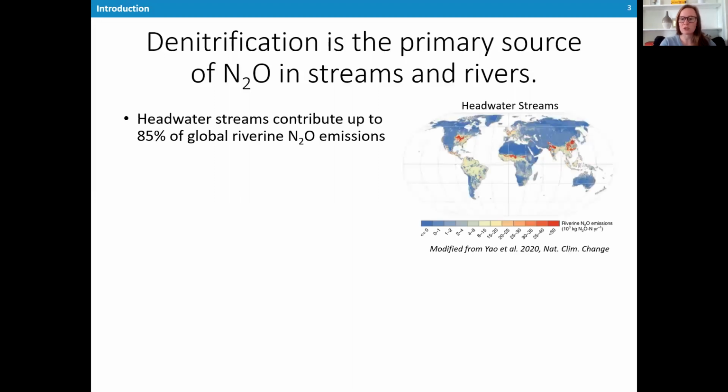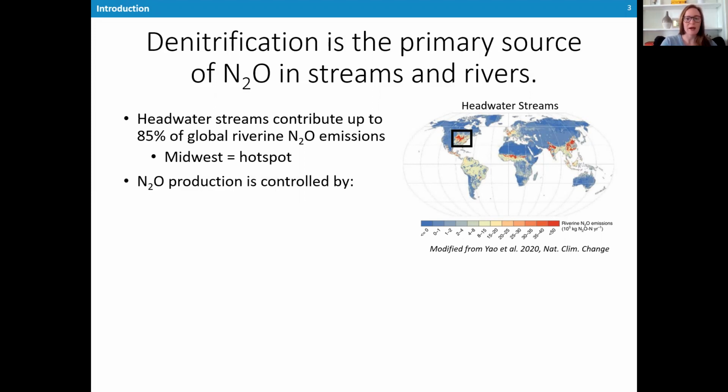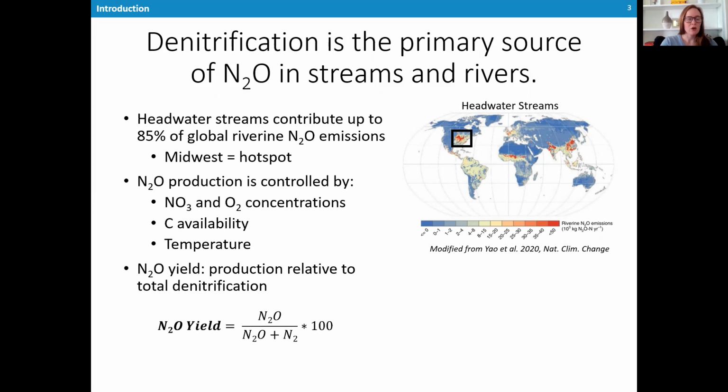Headwater streams are especially important as they contribute up to 85% of global riverine emissions, and the Midwest US, where we're located at Notre Dame, is a hot spot due to excess fertilizer inputs from agriculture. N2O production is controlled by nitrate and oxygen concentrations, as well as carbon availability and temperature. We can also calculate N2O yields, which is the amount of N2O produced relative to total denitrification and is expressed